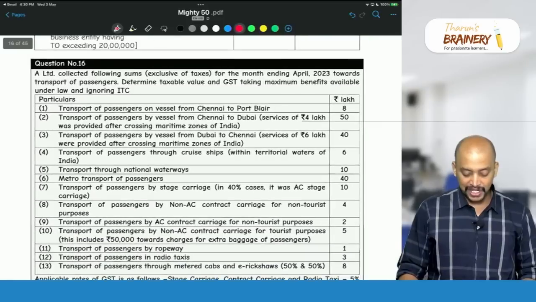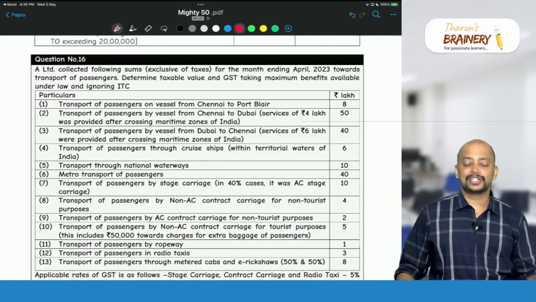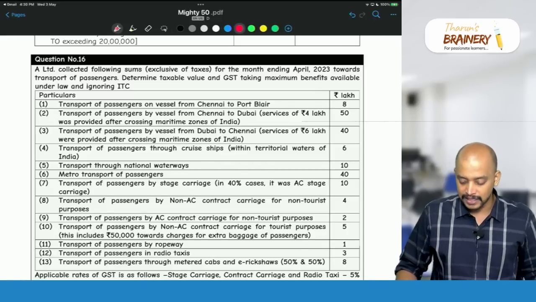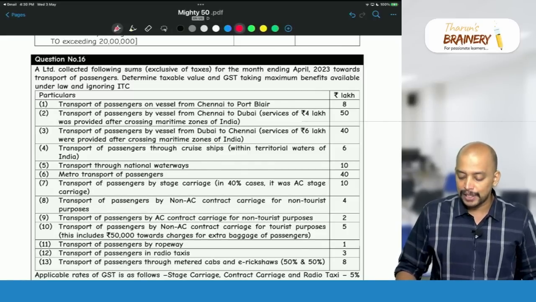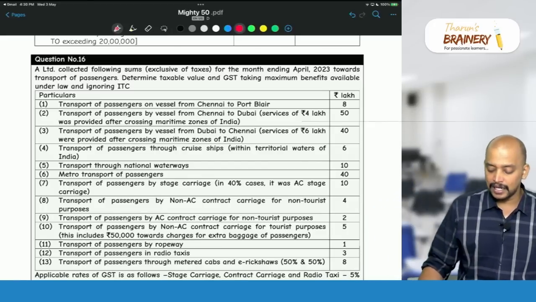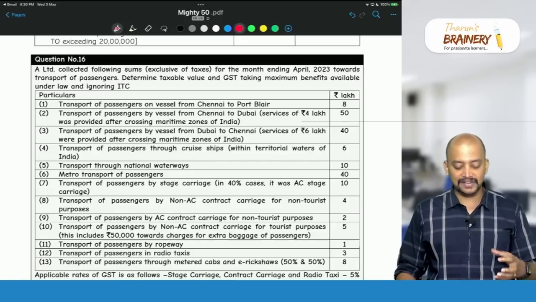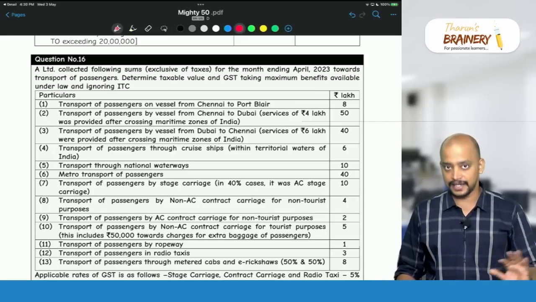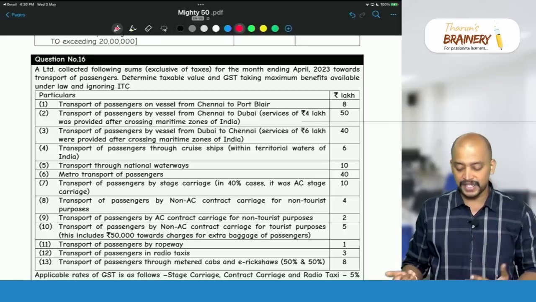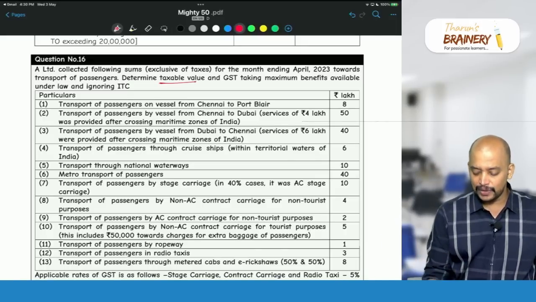Next, question number 16. This question number 16 is related to transportation sector. A Limited collected following sums exclusive of taxes for the month ending April 2023 towards transportation of passengers. Determine the taxable value and GST taking the maximum benefits available under law and ignoring ITC. So, if it is exempted or taxable, we need to check. If it is exempted, fine; otherwise we need to take it into the taxability. So, we need to determine the taxable value and GST.